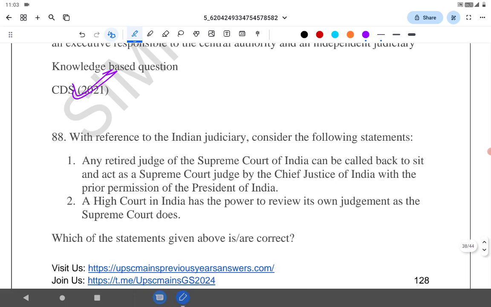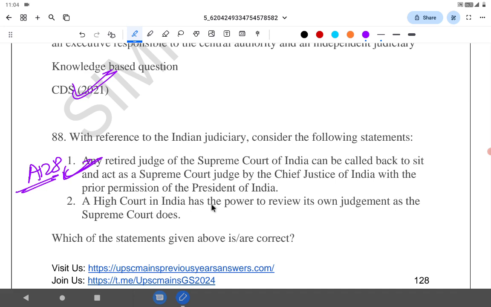With reference to the Indian judiciary, consider the following statements. Any retired judge of the Supreme Court of India can be called back to sit and act as a Supreme Court judge by the Chief Justice of India with the prior permission of President of India. Yes, that's a power under Article 128. Chief Justice of India can ask ex-judges, the retired judges of Supreme Court, or any person who is qualified to be judge of the Supreme Court, with the prior permission of President, to sit as a judge in the Supreme Court. This is possible. That's Article 128.